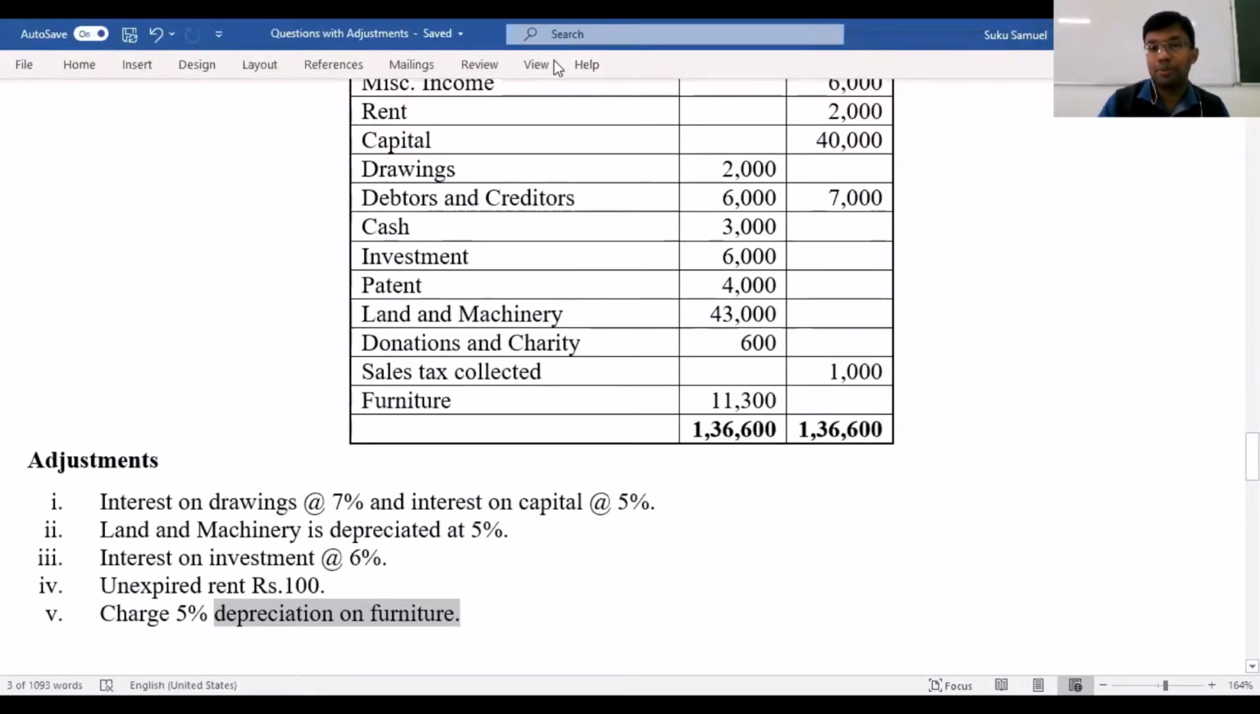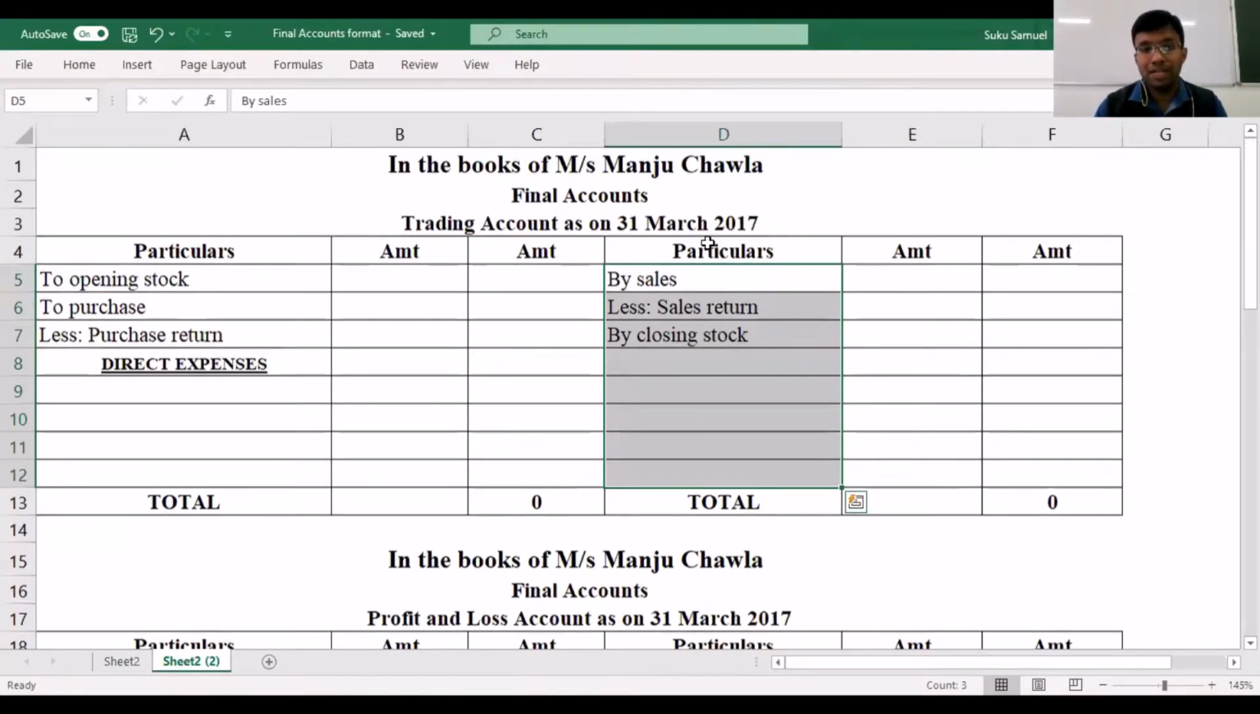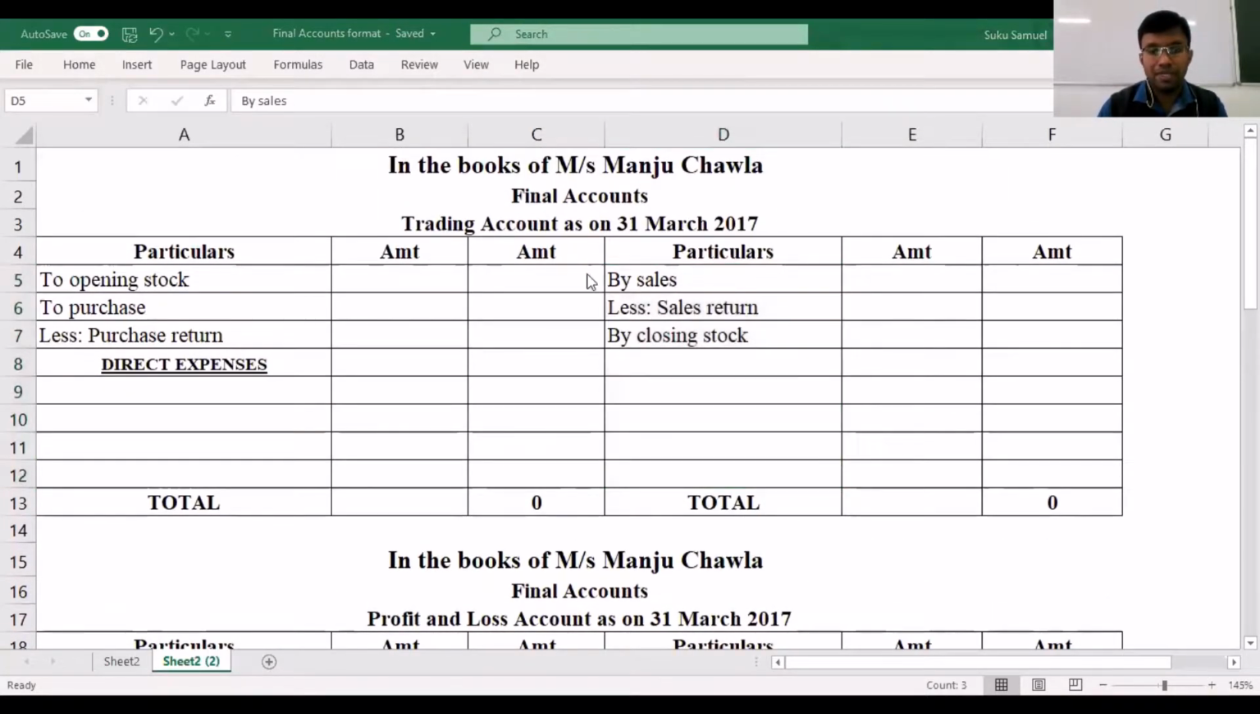Now let's start off with the preparation of final accounts. We have prepared the format of the final accounts. The first statement that we have to prepare is your trading account. So I've got the trading account format in place. We will be considering opening stock, then purchases, then all the direct expenses. On the credit side, we have to consider sales, closing stock, etc. After that, we will have to go about with the preparation of the profit and loss account.